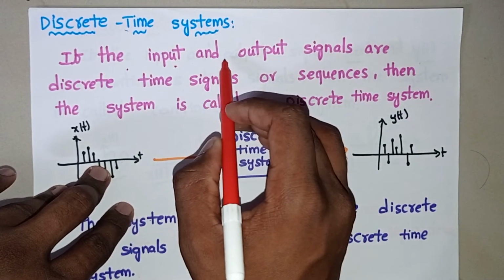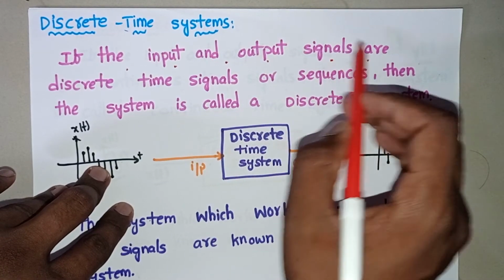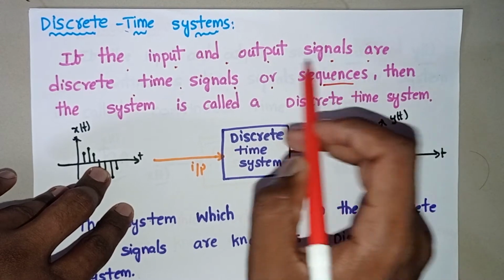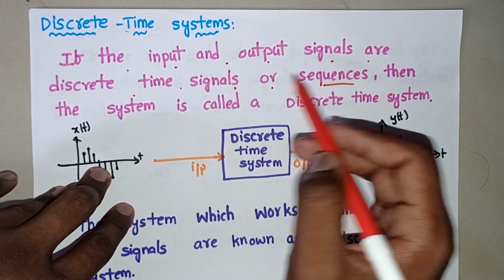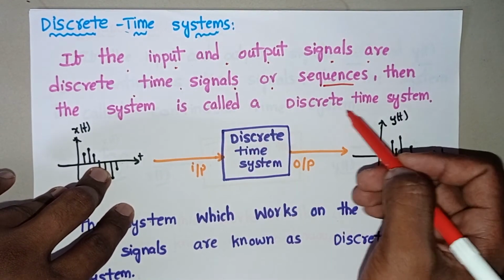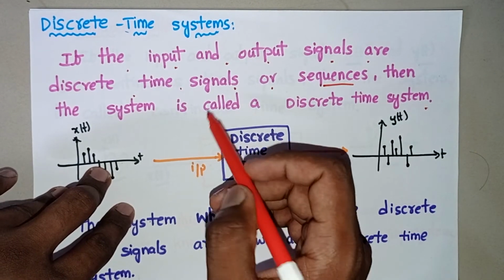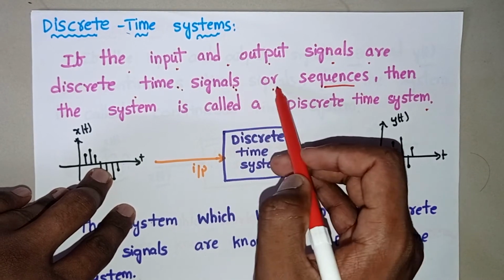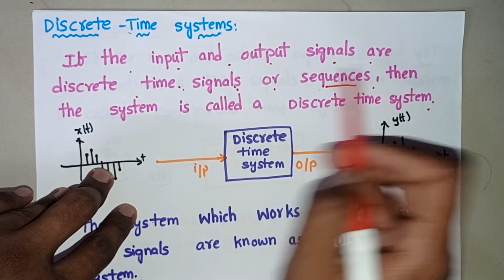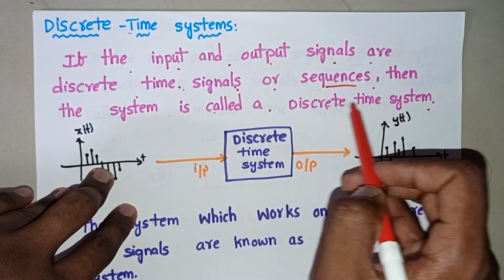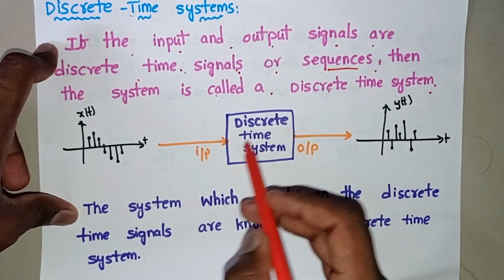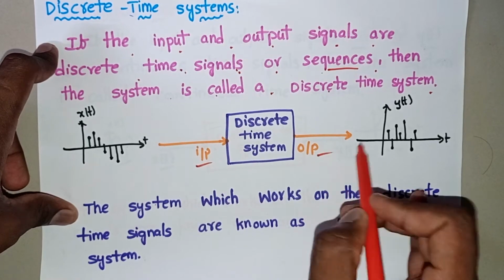If the input and output signals are discrete time signals, or sequences, then the system is called a discrete time system. Let's consider this is a discrete time system, and it is the input and it is the output.